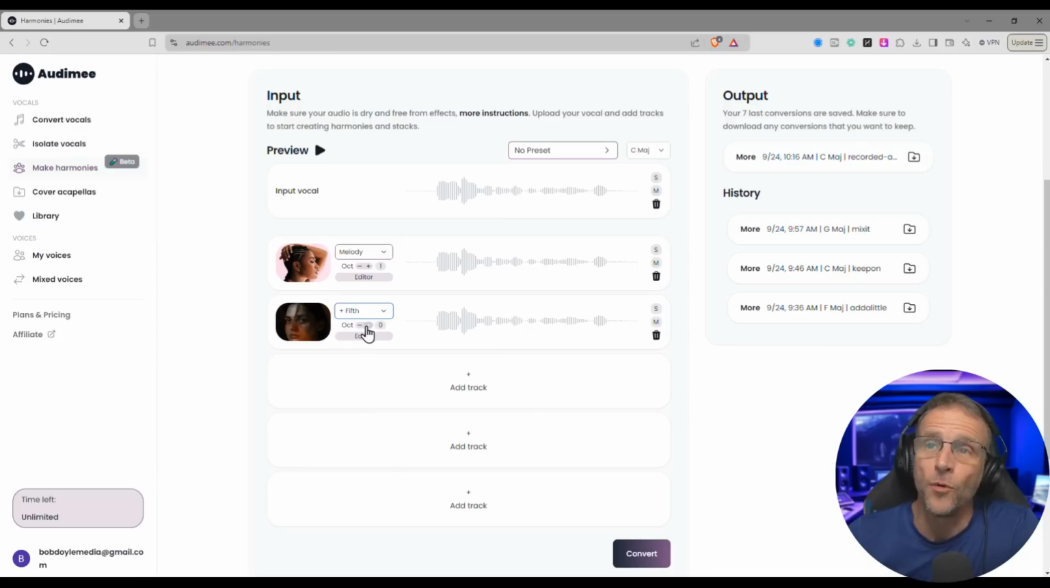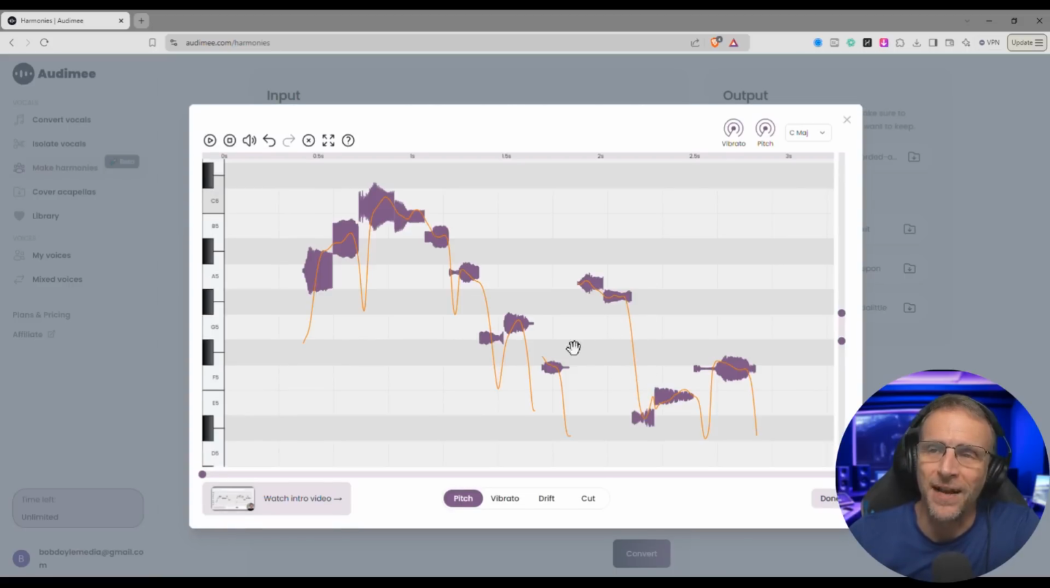Because this is a female voice, we'll pop it up an octave, and we'll just see what this sounds like together. Here's another way to demo this. So in that particular instance, I'd probably want to go into this editor and fine-tune these a little bit.